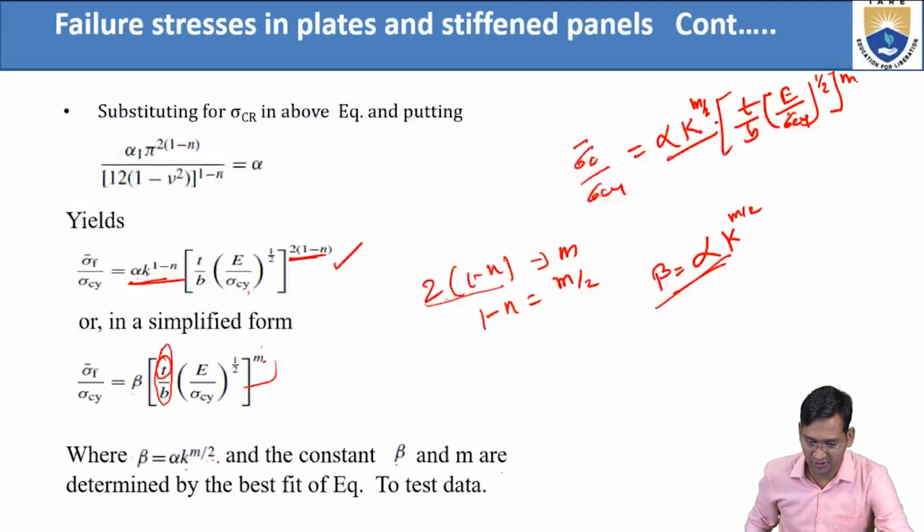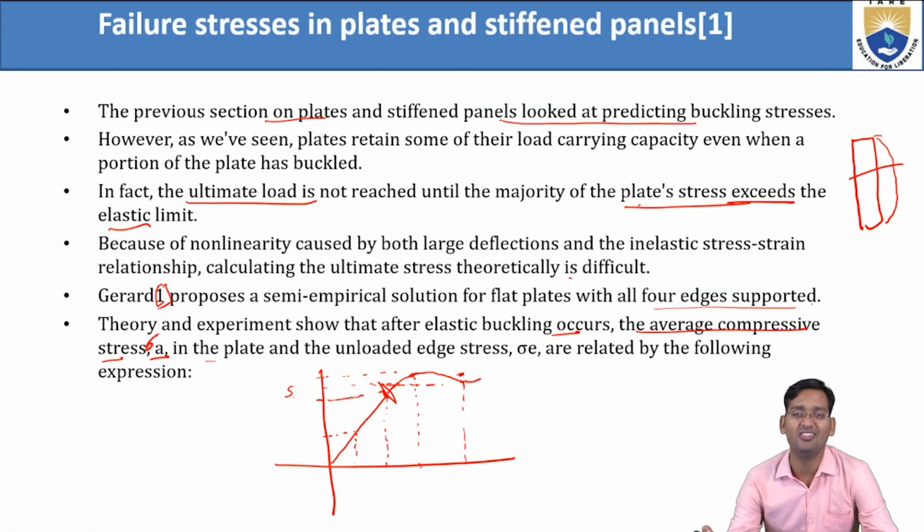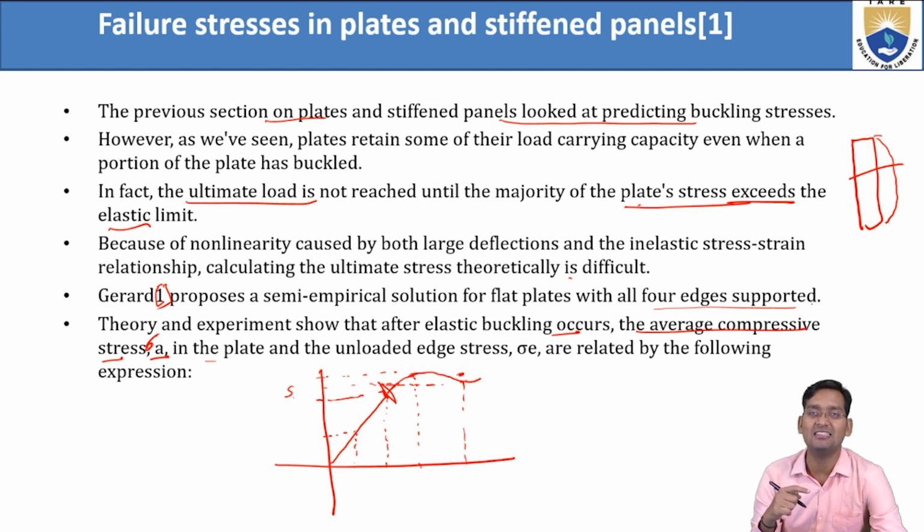Let's quickly see once again. Failure stress means we have to find the stress at which it fails. After the elastic limit only can it reach the ultimate load, which means it has crossed the limit of elasticity.